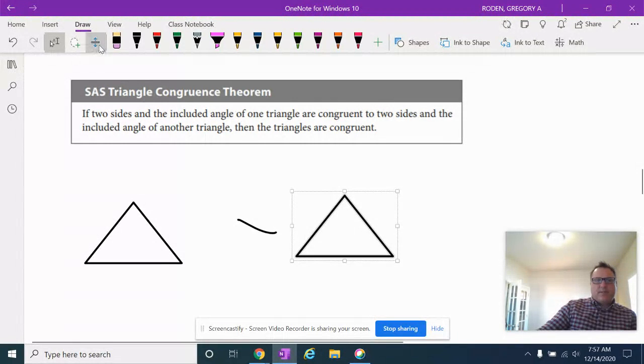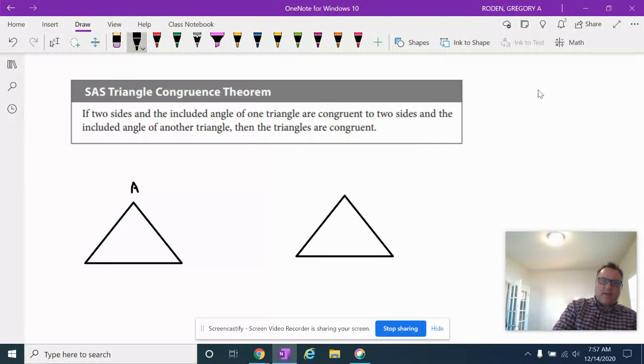All right, so what is this saying? Let me erase this a little bit. Go to my drawing tool. Let's keep this very simple. We'll say this is triangle ABC, and we'll call this triangle DEF. ABC, DEF.